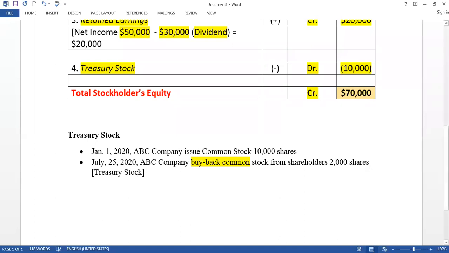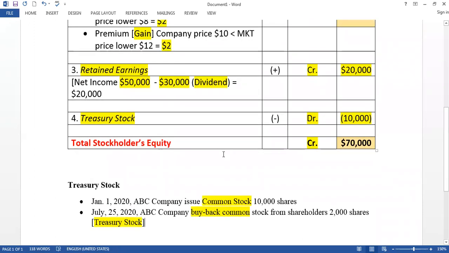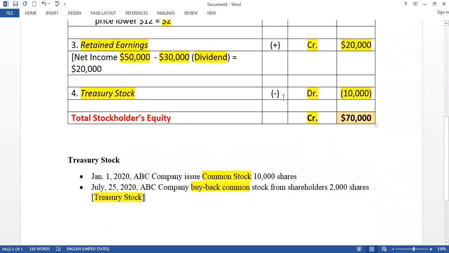Do you understand? When you sell common stock, the title is common stock. But when your company buys back its common stock from a shareholder, it's converted into treasury stock. That's why the company buys back treasury stock and pays cash. So this money is already paid, right?